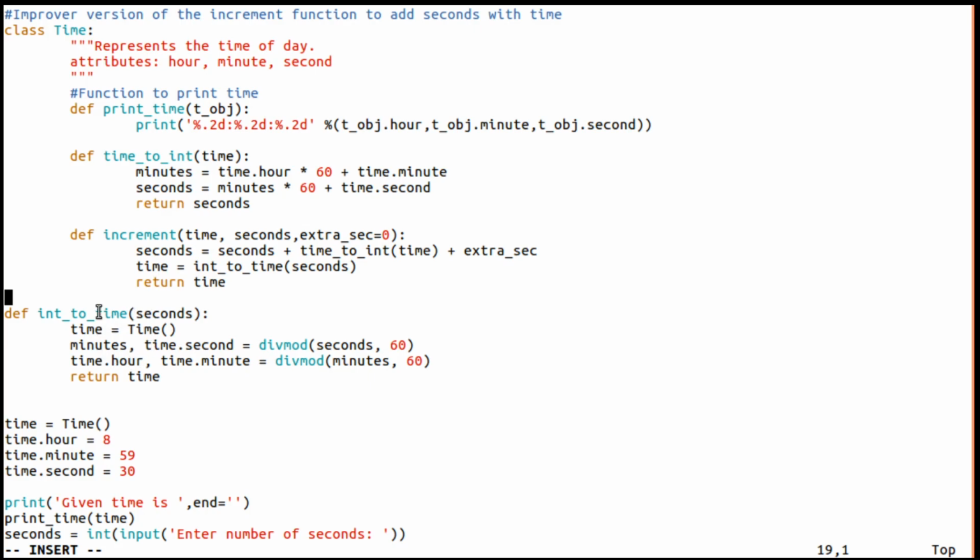That's the reason I have not converted this function to a method. I hope it is clear to you. So here, three particular functions have been converted to methods, because these functions were taking one or more than one object of type time, whereas here the second is not an object of type time.